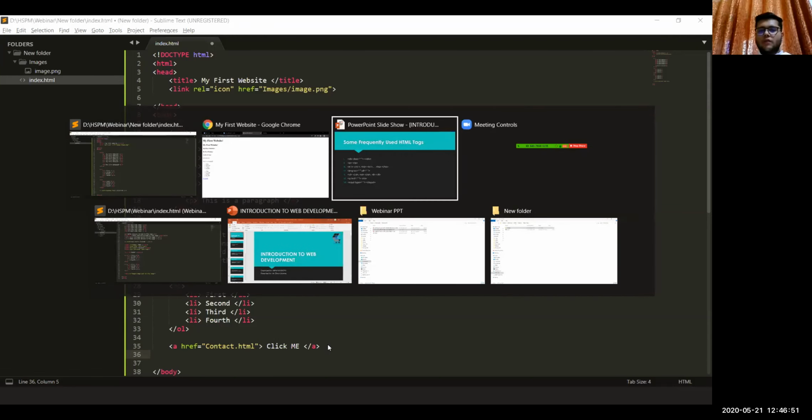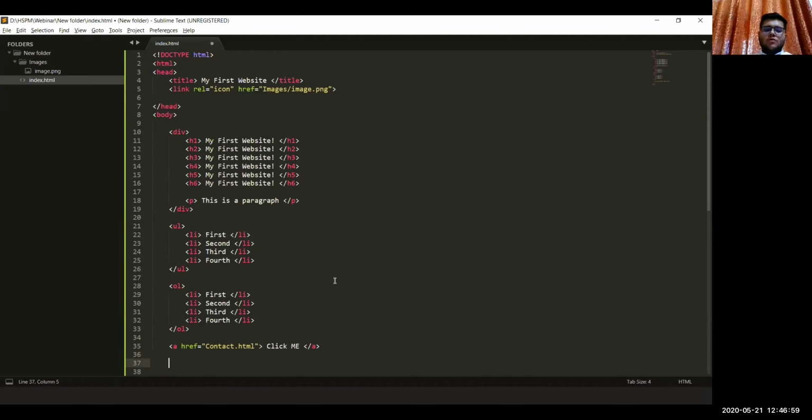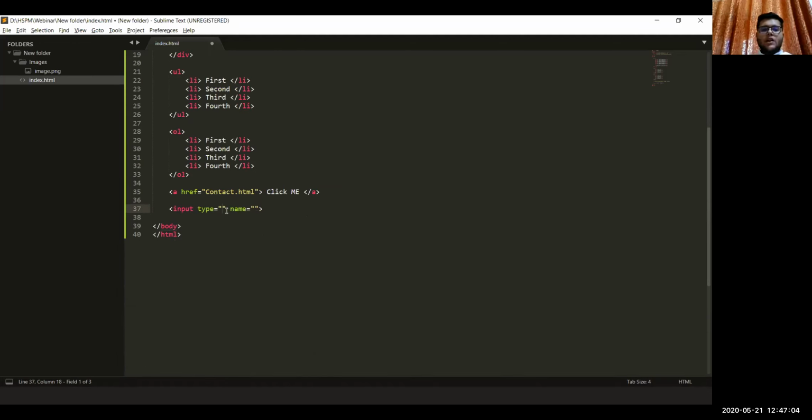Okay, so after a tag, I think there is input types, and then there is image. Let us take input types first. We have this input tag which has attributes type and name. We can name it anything. We don't have to think a lot about this. So let's just type name here. And type is something we have to consider before we start designing.